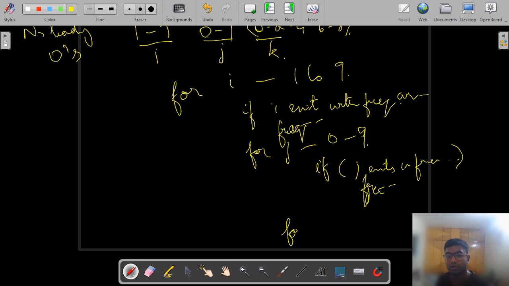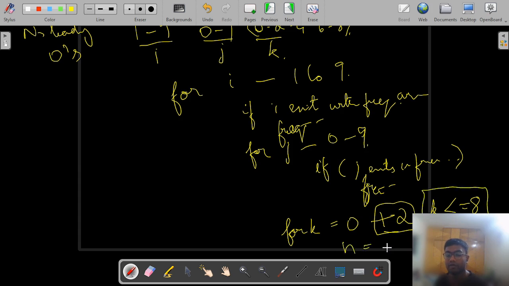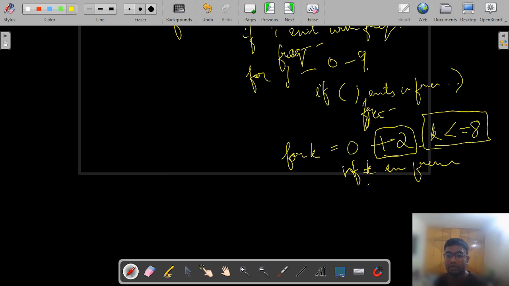Now in case of k, we start from 0 and we increase it by plus 2 and we check if it is less than or equal to 8. So we increase it by 2 and we check if less than 8, and we also build the number here. Also we check if k exists in frequency and we decrease this frequency count,